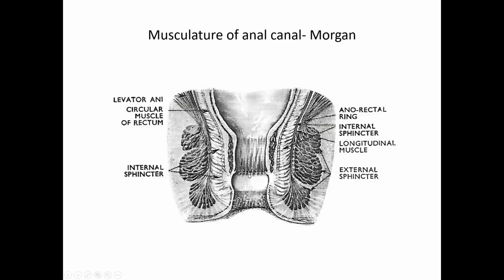This is the true anoderm, which belongs to the anal canal and does not have the appendages of the skin. Below this is the normal skin. You can see the hair, the skin glands, everything in this normal part of the skin. This is the internal sphincter, longitudinal muscle, external sphincter.